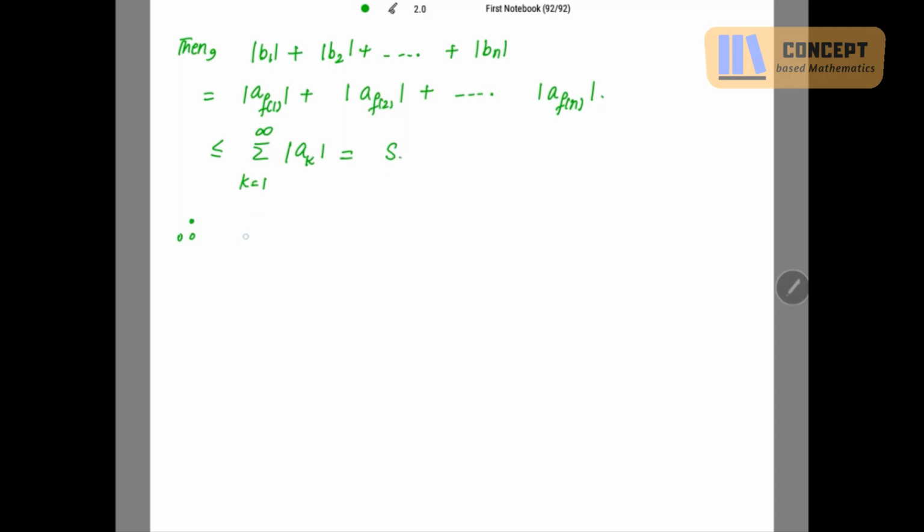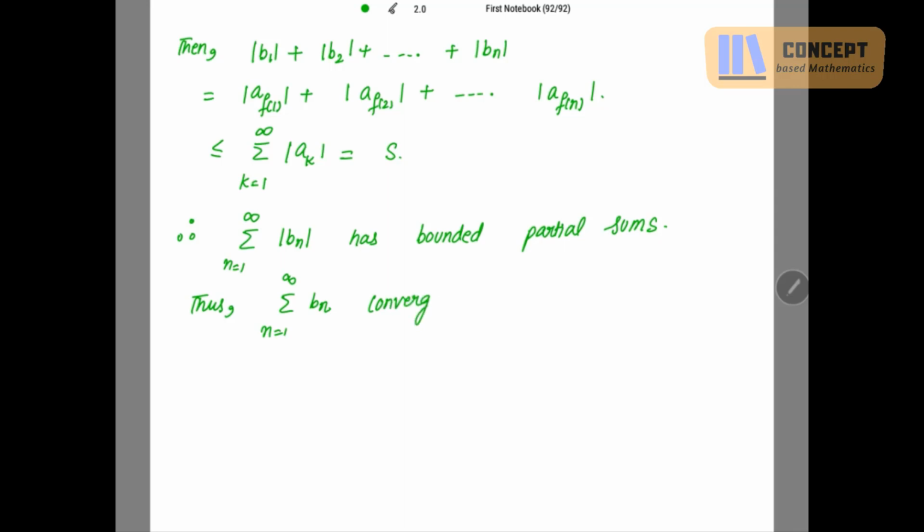So whenever this happens, we say that summation of mod b_n has bounded partial sums. Thus, obviously, summation of mod b_n converges, because whenever the summation of mod b_n has bounded partial sums, that means the given summation b_n converges absolutely. It is a theorem.